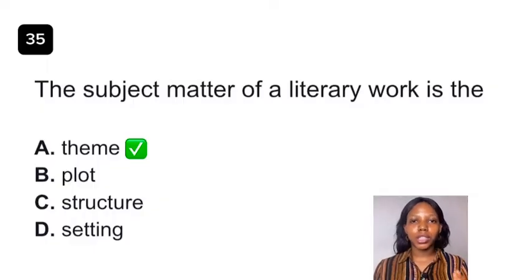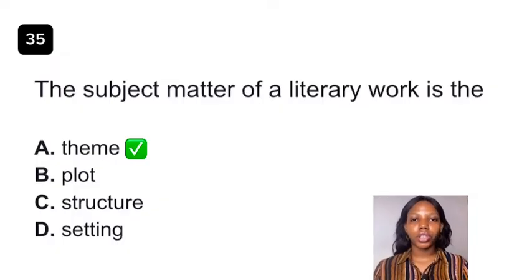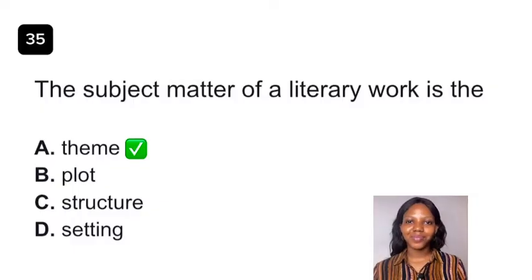Now, plot is the arrangement of events that make up the entire story or the main story. Structure, according to literary work, is the framework of a narrative: how plots combine with other elements and how they are put together or arranged in a presentable way, how it is presented to the audience, basically. Settings is the place and time where the events occur. So the answer to this question is no doubt option A, theme.